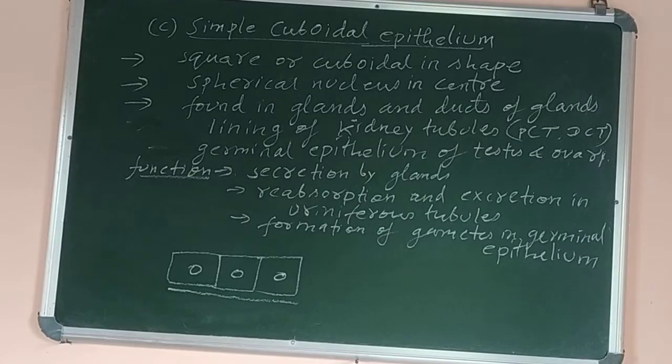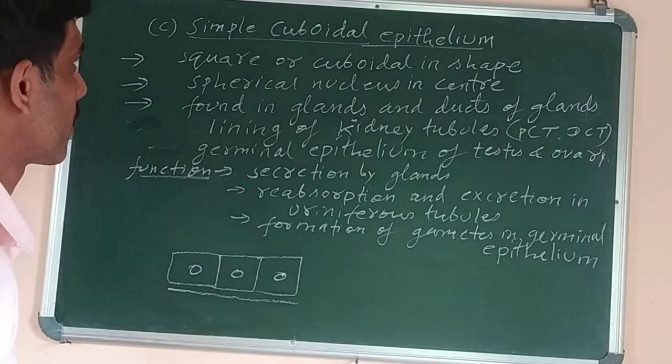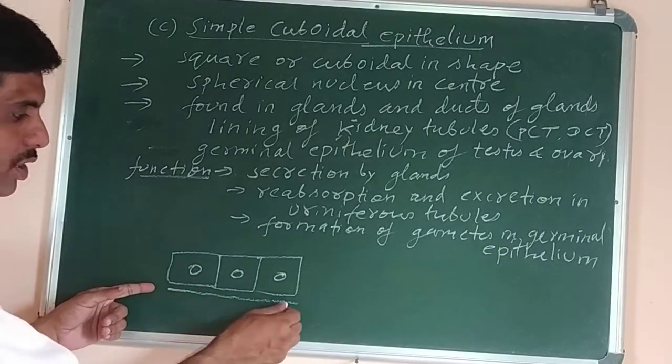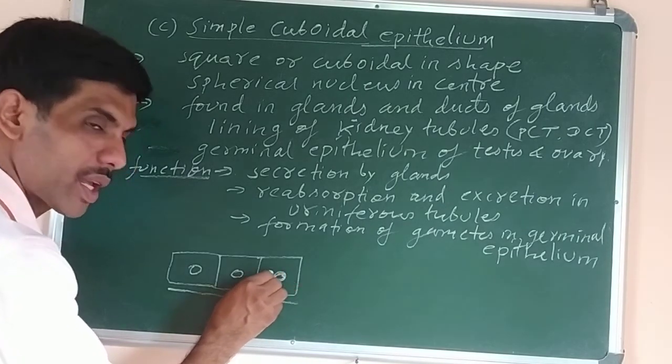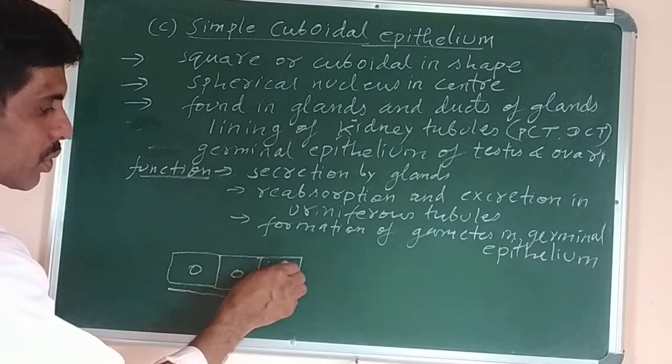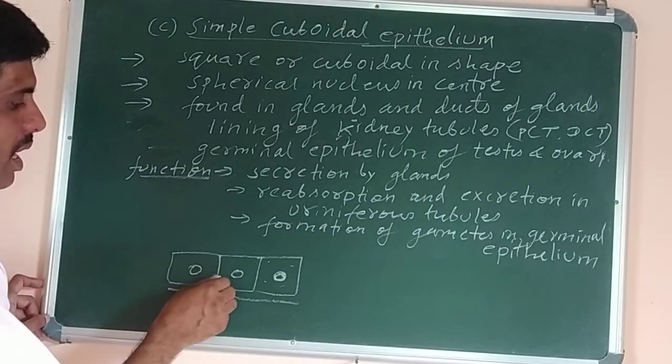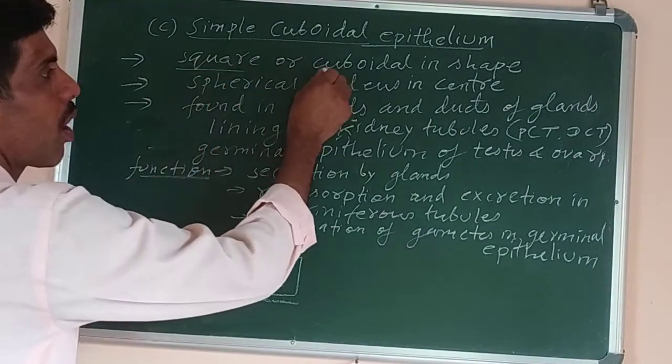Okay. Next you can see simple cuboidal epithelial tissue. As you can see in the diagram here, this is the basement membrane, this is the nucleus which is round or spherical in shape, not elongated like the previous one. And this one is the cytoplasm. And the cells are almost square or cuboidal.